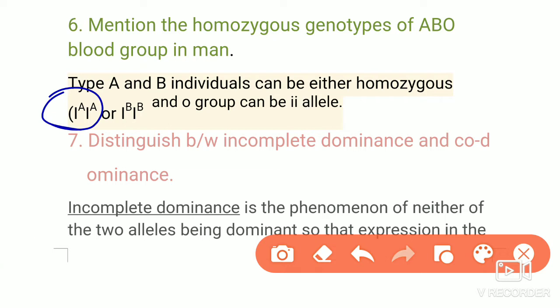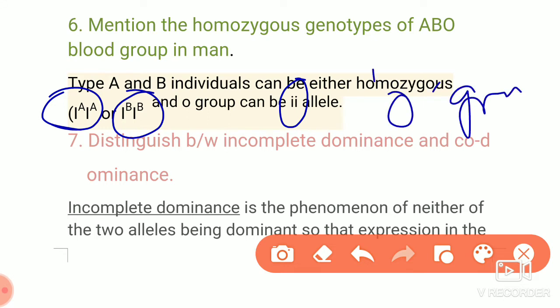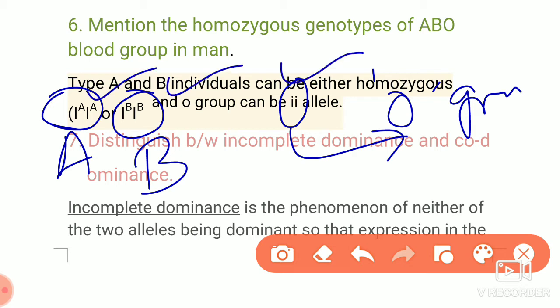Here you can see it is homozygous for A blood group, homozygous for B blood group, and homozygous for O blood group. So I have shown here A group, B group, and this is the O group. All three are homozygous conditions. That's very important. You have to keep it in mind while writing the answer.